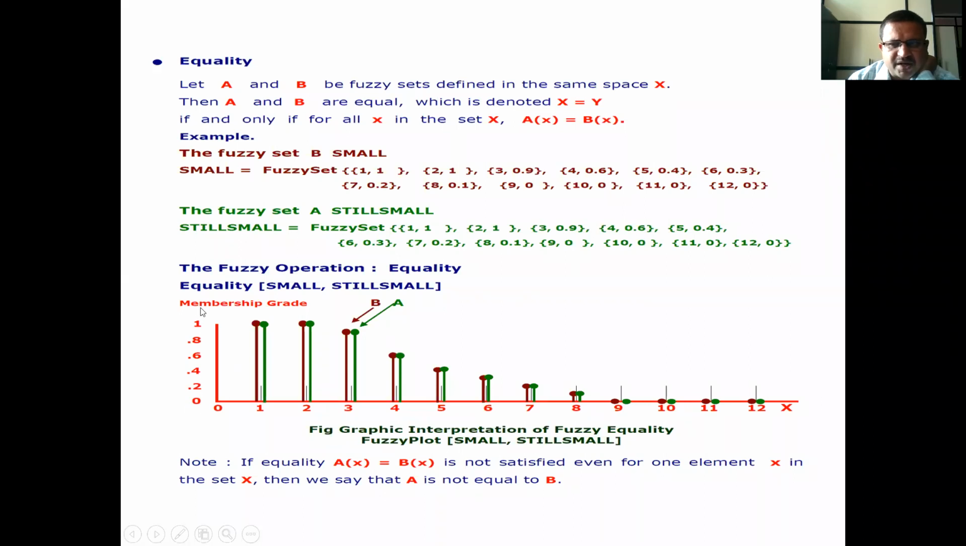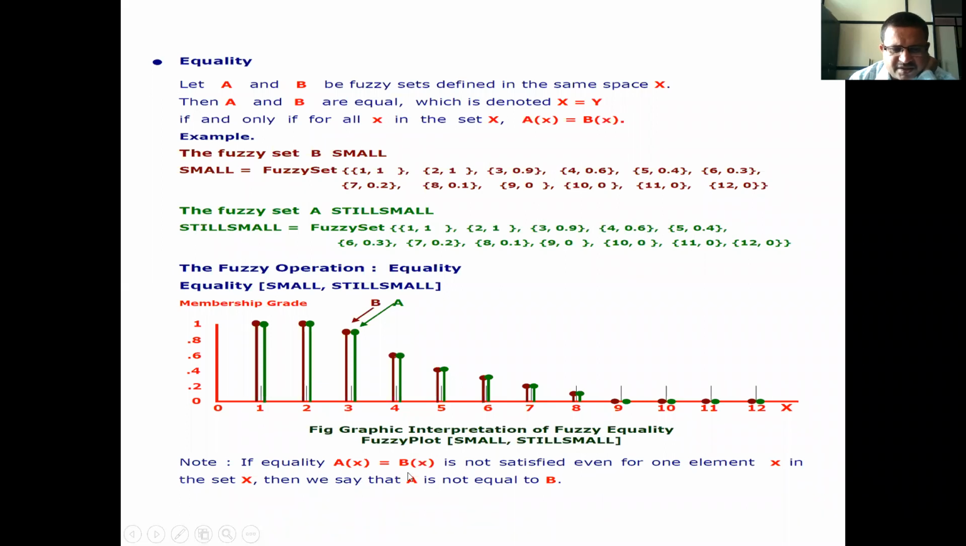Membership grade is represented on the y-axis. Universal space X is represented on the x-axis. It consists of different elements from 1 to 12. Membership grade is from 0, 0.2, 0.4, 0.6, 0.8, 1. Therefore, you can see the same things are there: 1, 1, 2, 1, 3.9, 4.6, 5.4, 6.3, 7.2, 8.1, 9, 10, 11, 12, 0. Therefore, these are the small and still small sets. Since these are equal, it is known as equality.